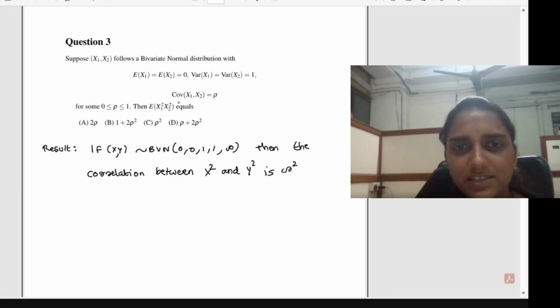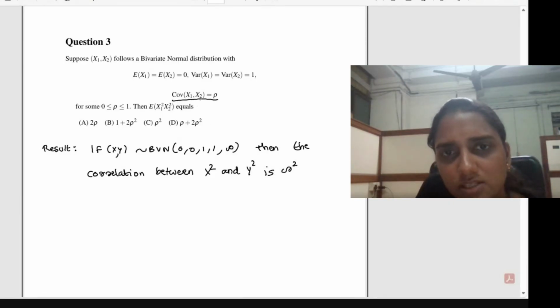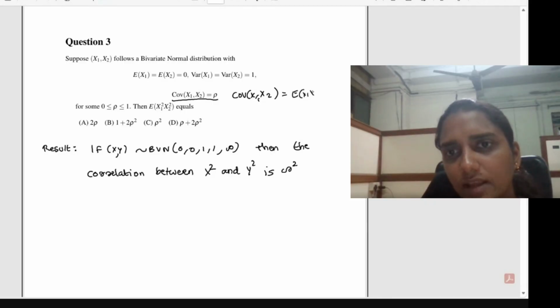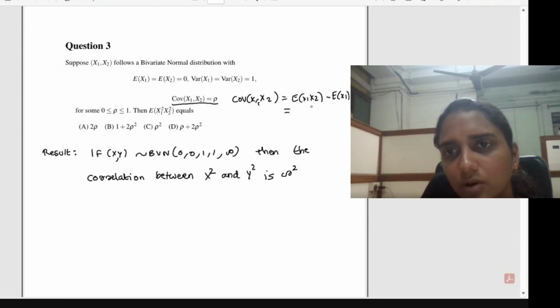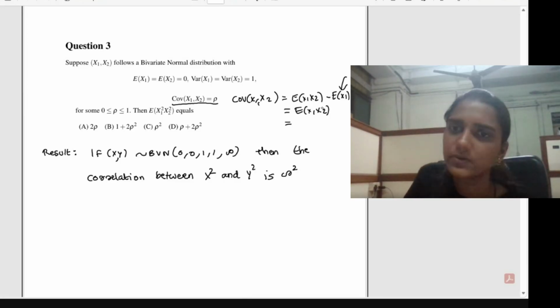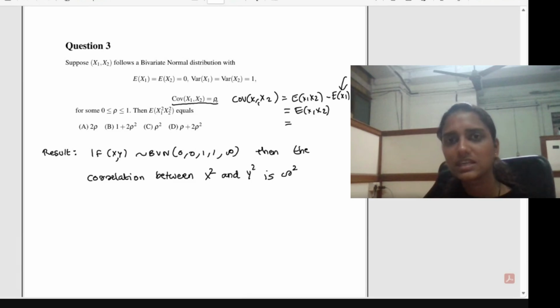So before that, let me explain one more thing. This is covariance between x1 and x2. So how to define the covariance between two variables x1 and x2? That is equal to expectation of x1 x2 minus expectation of x1 into expectation of x2. Okay. So this term is equal to 0, this term is equal to 0, then we get expectation of x1 into x2, and that is equal to the covariance of x1, x2, which is given as rho.